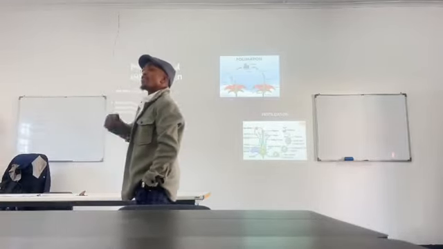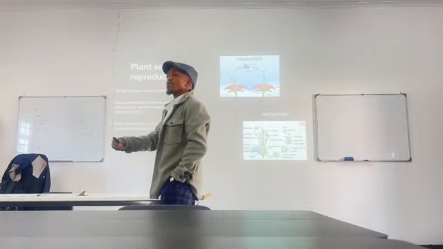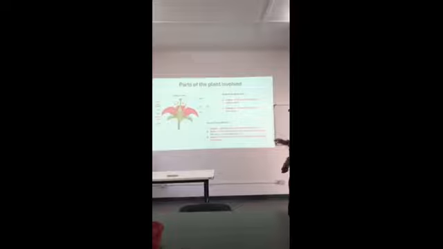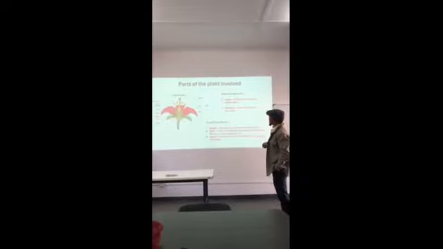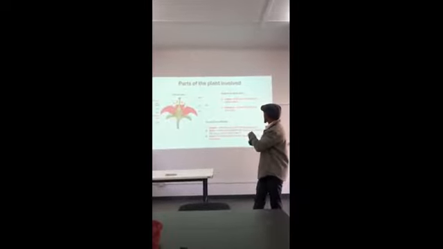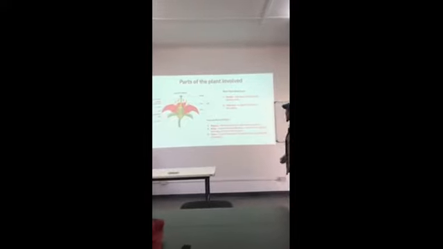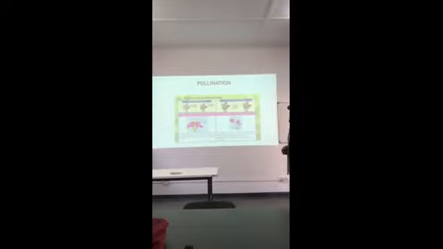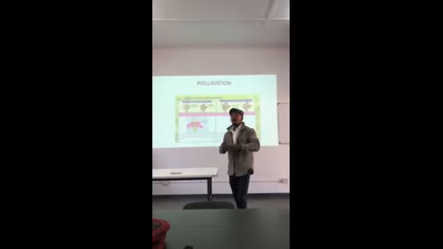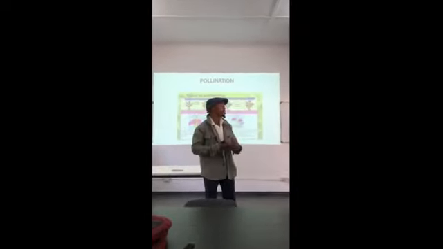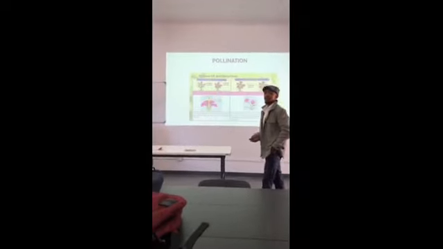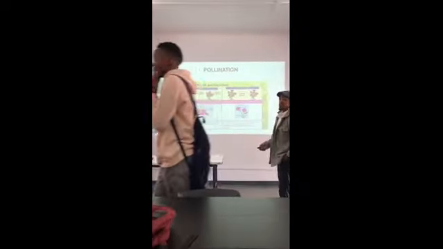So it's sort of an offspring. So here are the stamens and the pistil, and the pistil consists of three parts: the stigma, style, and ovary. Now, let us look at how the pollination occurs.